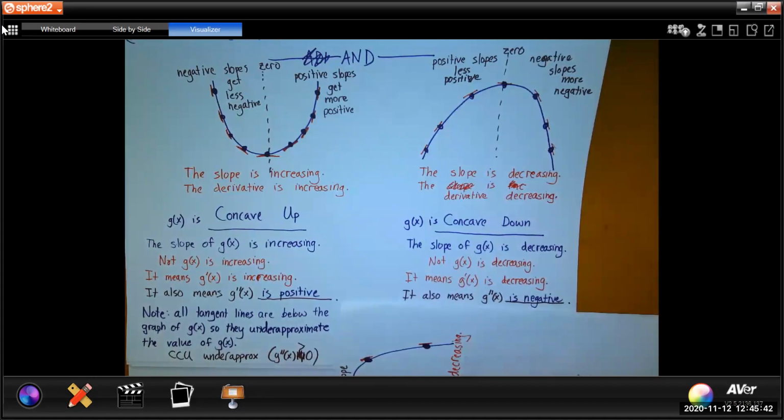Another way we could say that, of course, is if the slope of g is increasing or g prime is increasing, the tangent line will under approximate the value of g. Or a third way we could say that is we could say g double prime of x is bigger than 0, which means g double prime of x is positive.